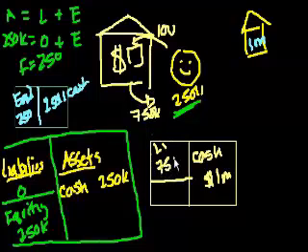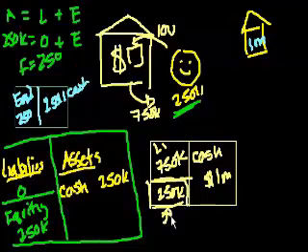So that's a liability. And then the equity is essentially, we look at this formula, right? Assets equal liability plus equity. If this is $1 million, this is $750,000, what do I have left over? Well, I have $250,000 left over. That's my equity. And I think hopefully the concept of equity is starting to make a little more sense.